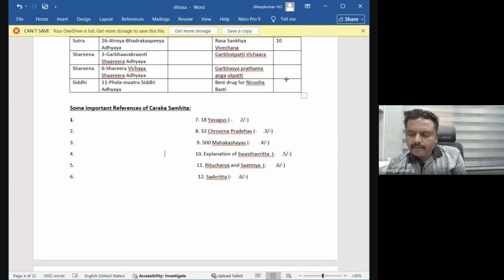And the total number of bones in Charaka Samhita. How many bones did Acharya Charaka explain? 360. The bone classification differs; according to modern science it is around 246. Kashyapa Samhita is also 360. Tushta Samhita is 300. Bera Samhita 360, Yagnavalkya 360. Total number of bones in Charaka Samhita is 360.